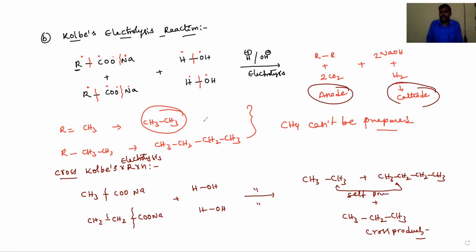Some other important methods are also present. Those are the preparation of alkanes by the reducing agent hydrogen iodide. Hydrogen iodide is a good reducing agent. It reduces alcohols, aldehydes, ketones, and carboxylic acids into corresponding alkanes. And other important reactions are Clemmensen reduction, Wolff-Kishner reduction, and Grignard reagent. By using Grignard reagent also we can prepare the alkanes. Okay, dear students, we'll discuss those reactions.